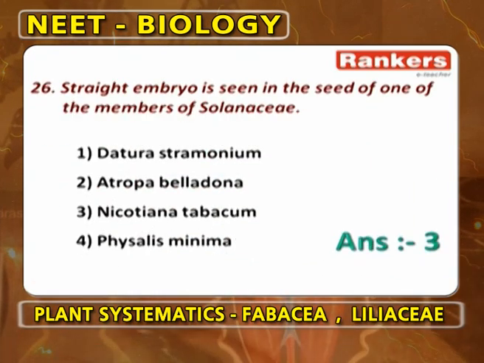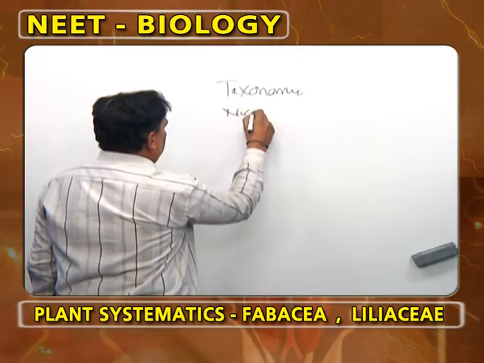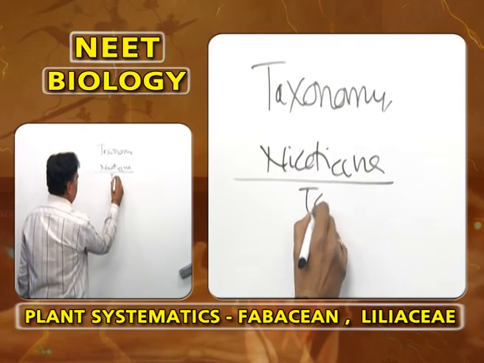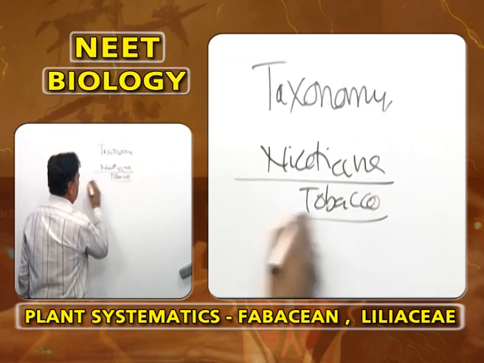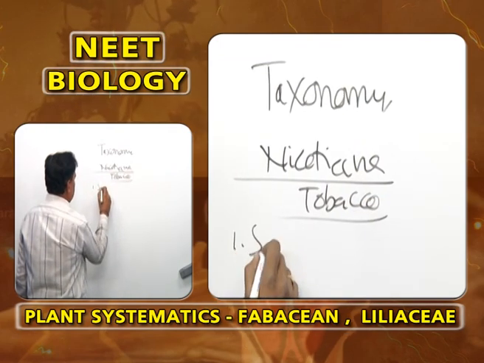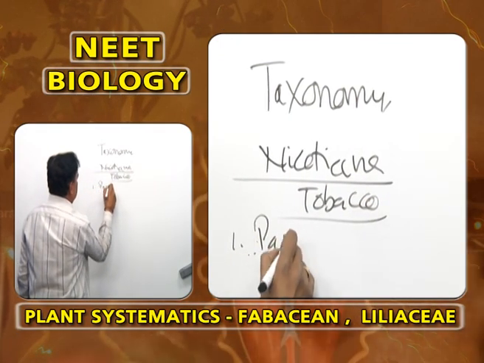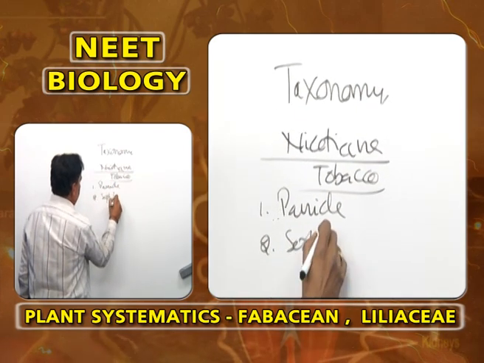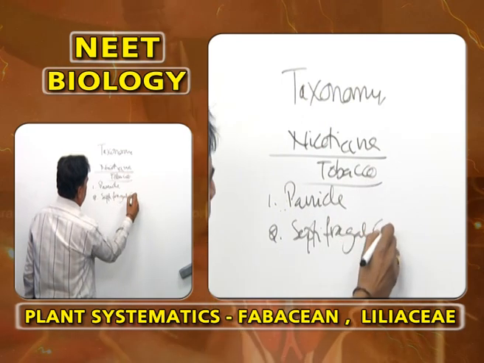Straight embryo is seen in the seed of one of the members of Solanaceae, Nicotiana tabacum. Just now I told about this Nicotiana. Nicotiana is a plant of Solanaceae which is nothing but tobacco. It has panicle inflorescence. 3 basic characters it has. 2. It shows septifragal capsule.